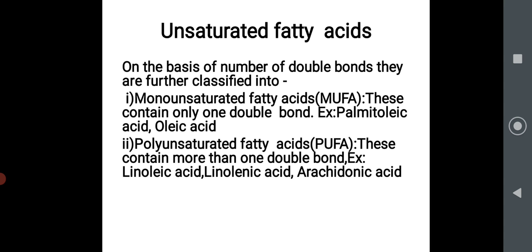Polyunsaturated, you have seen this PUFA in your cooking oil. If you go to a supermarket, the cooking oil is labeled PUFA. PUFA means polyunsaturated fatty acid. This contains more than one double bond. Examples: linolenic acid, linoleic acid and arachidonic acid. Students, please remember these three names. They are essential fatty acids, polyunsaturated fatty acids. Linoleic acid, see their spelling, LEIC. Linolenic is LENIC, and arachidonic acid.